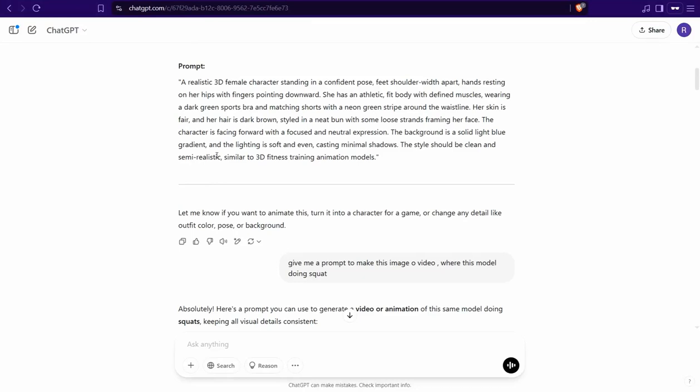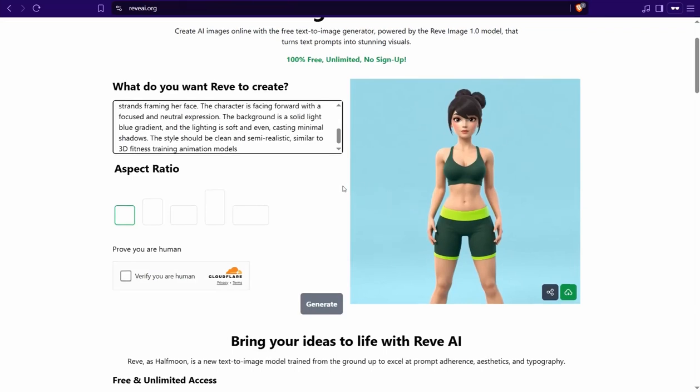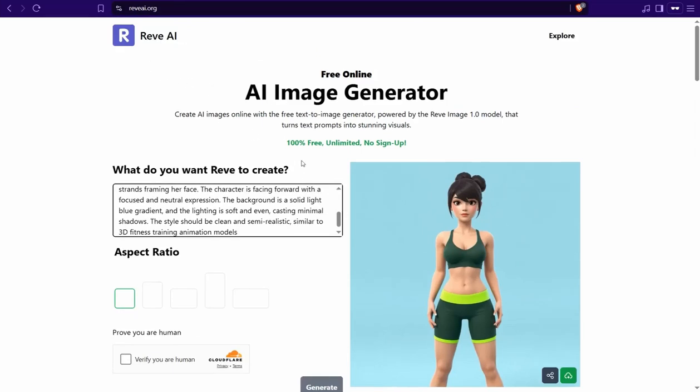And I will leave this prompt down below in the description box, like this one: a realistic 3D female character standing in a confident pose, and so on. And if you want to make a male version, it's up to you. Then it's time to make your own image using AI image generators, and there are a lot of them out there, like this one, Rev AI. Here I just insert this prompt, and it gives me this amazing coach. And the best part is that revai.org is completely free with unlimited usage, even no sign up.